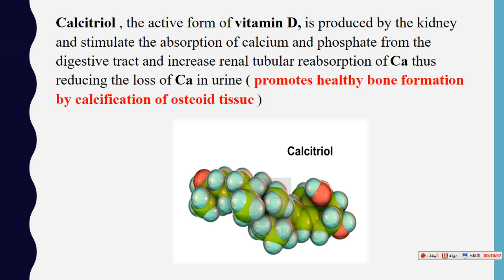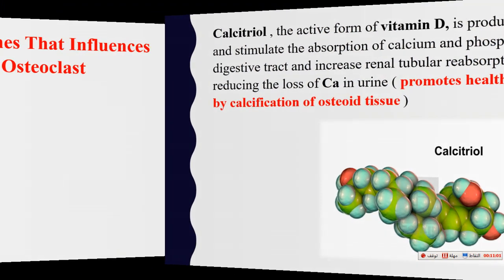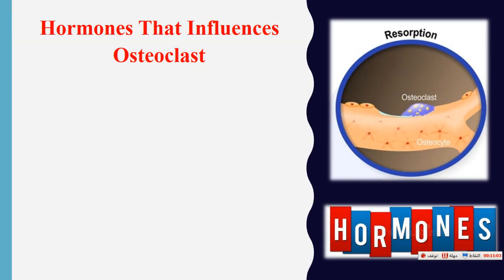So this is the hormone that influences the osteoblast cell. Other hormones influence the osteoclast cell, which we know is the cell responsible for destroying bone. These hormones are parathyroid hormone and calcitonin.